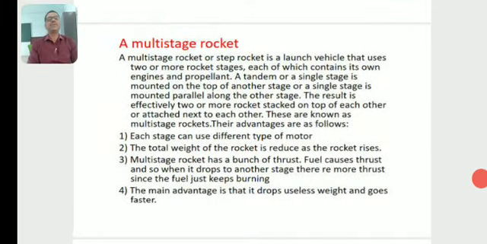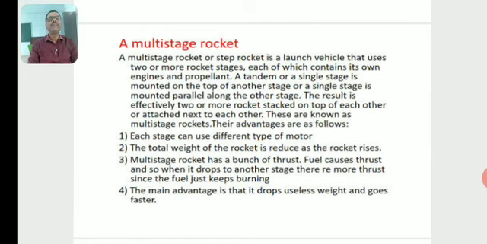A multi-stage rocket or a step rocket is a launch vehicle that uses two or more rocket stages, each of which contains its own engines and propellant.